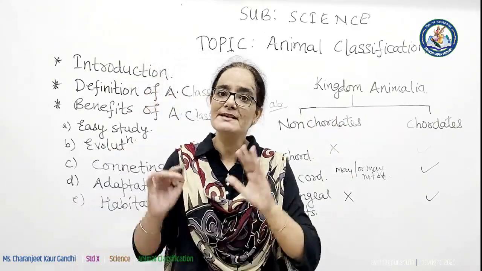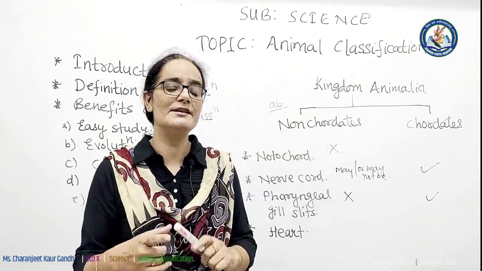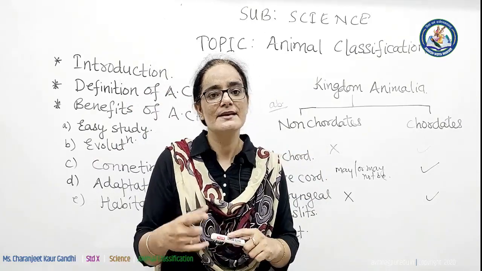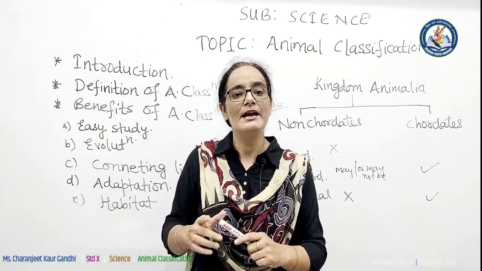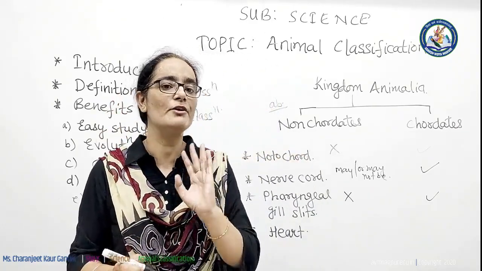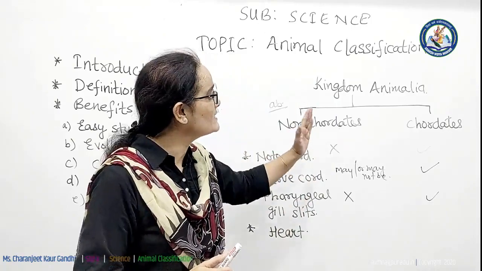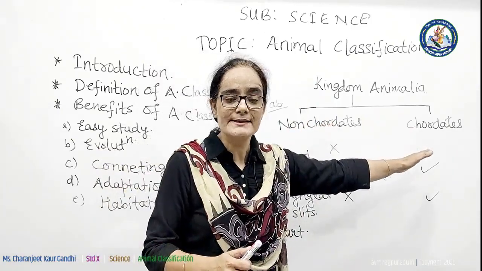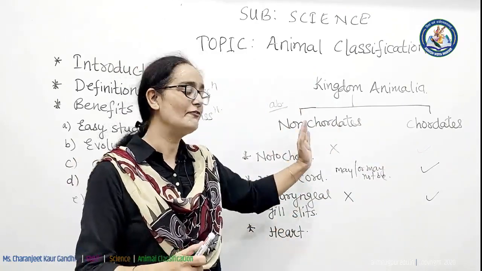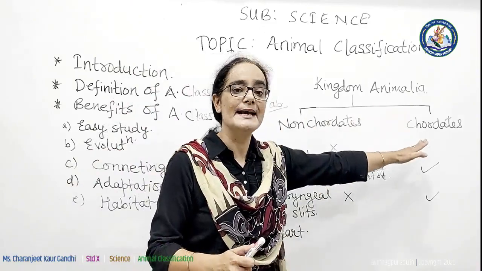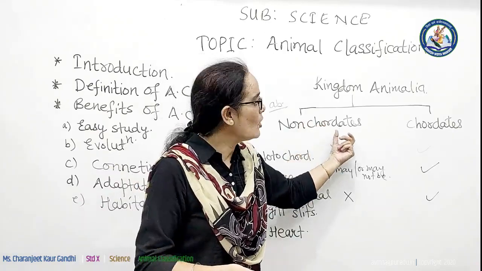Dear students, from all these portions, some questions can be asked in the examination. First is, define animal classification. Second, this question can be asked for 2 marks or 3 marks: write the benefits of animal classification. If it is asked for 2 marks, then you have to write 4 points. If it is asked for 3 marks, then you have to write all these 6 points. And differentiate between non-chordates and chordates. There you have to write these 4 points, and on the basis of these 4 points you have to differentiate between non-chordates and chordates. Or this question can also be asked: write some points of non-chordates, or write a short note on chordates.